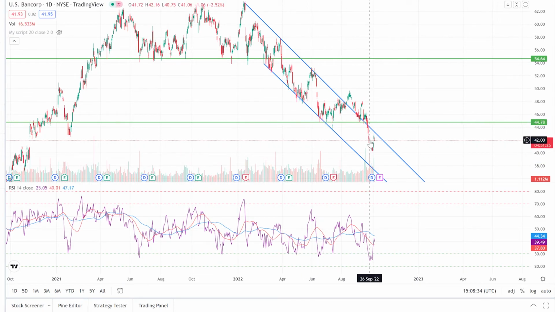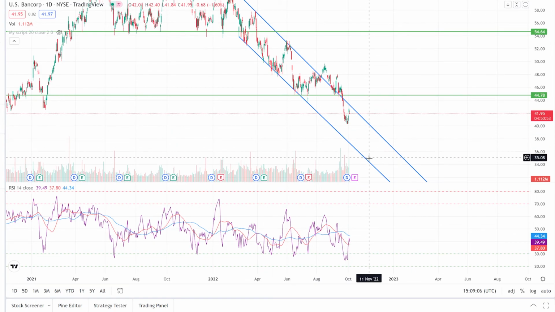Now here, what has happened is if we go all the way back here to 2020, there's a gap here, and it jumped up, and then it didn't fill that. So now we call this filling the gap. The market has come in, it has come back to fill that gap in the trading chart, and that has been filled in, and now it's trying to come back up to this trend line. And it'll be interesting to see what happens if it crosses that again.